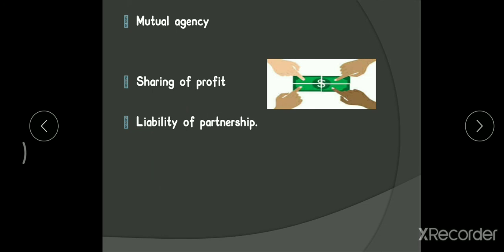Then you have to sell your personal assets, your personal property, in order to repay the debts to the creditors.